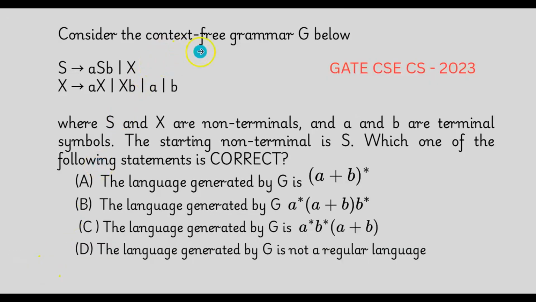Consider the context-free grammar G. The production rules are given here for S and X, where S and X are non-terminals and A and B are terminal symbols. The starting non-terminal is S. Which one of the following statements is correct? Here, four options are given, that is the language generated by G. The option A and option B and option C. And option D is the language generated by G is not a regular language. So let us find the answer.